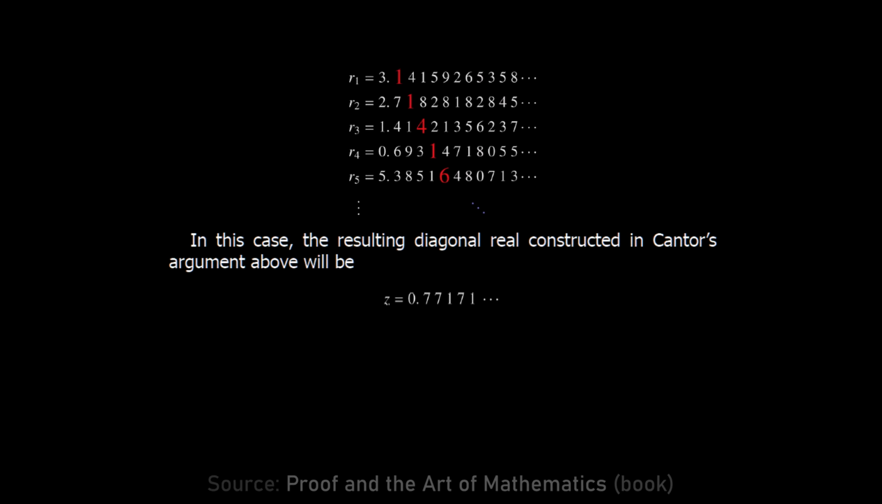And we've made our number z so that the nth digit of z is different from the nth digit of the nth number. But now it follows that z is not on the list, because z is different from R1: the first digit after the decimal point of z is different from the first digit of R1 after the decimal point. That's exactly how we built it. And the second digit of z is different from the second digit of R2, and so on. The nth digit of z is different from the nth digit of r sub n for every n. So therefore, z is not equal to any of these numbers r sub n.